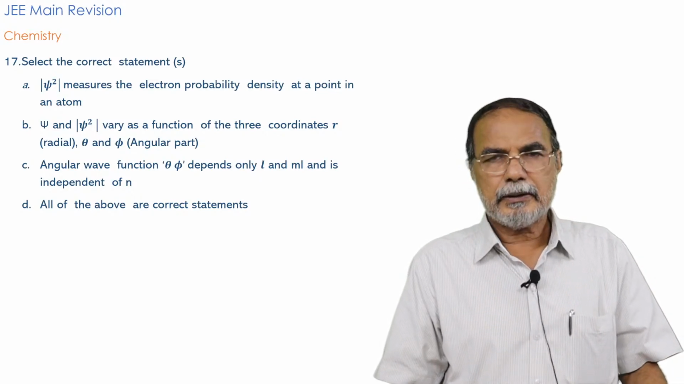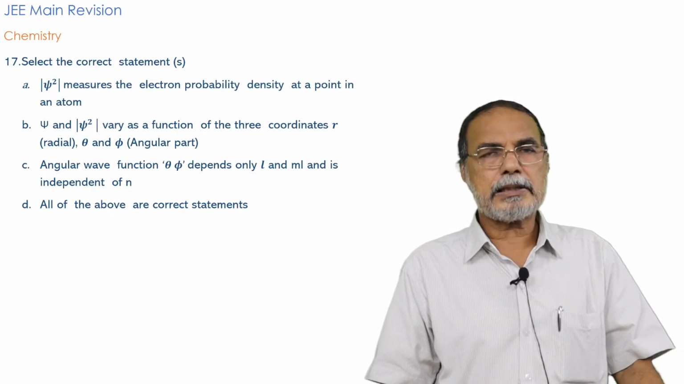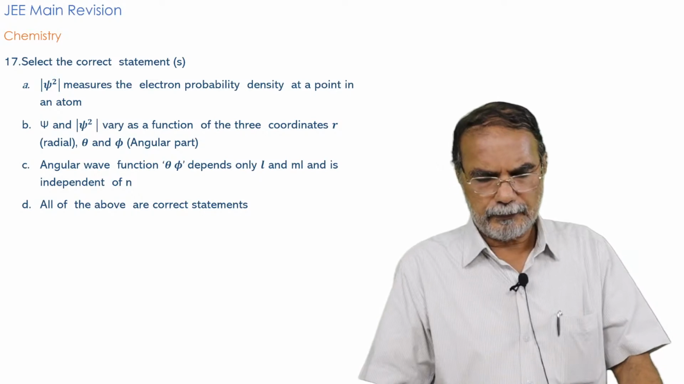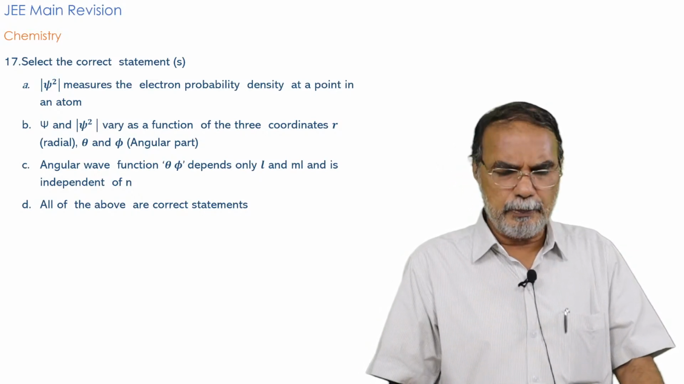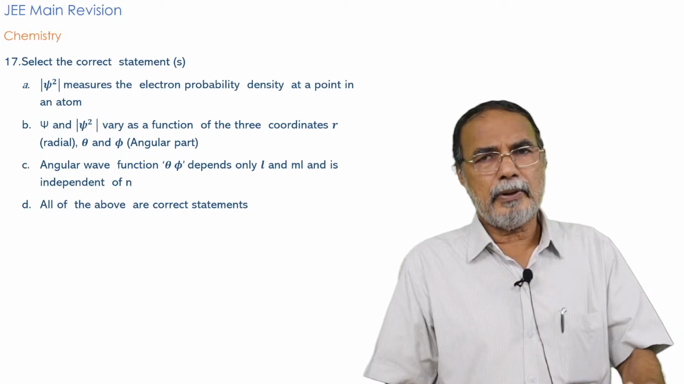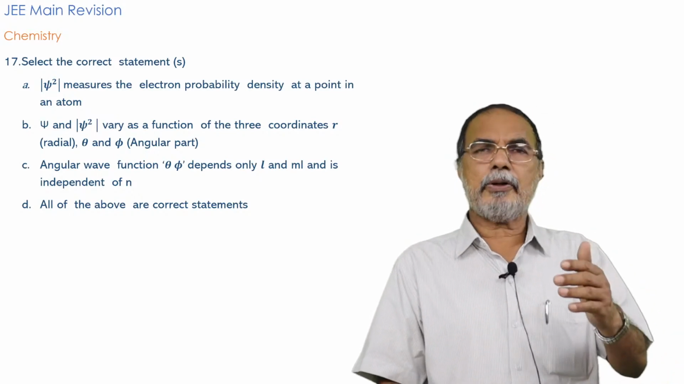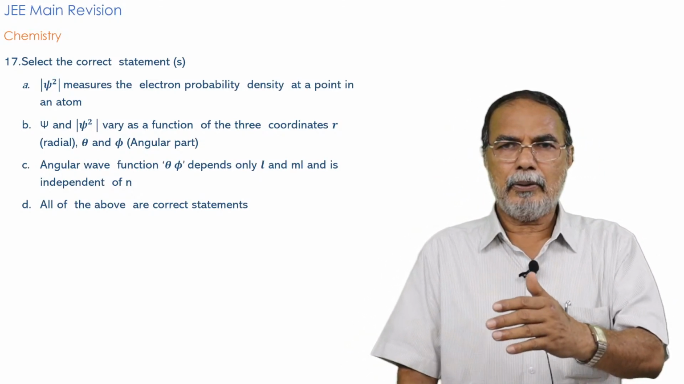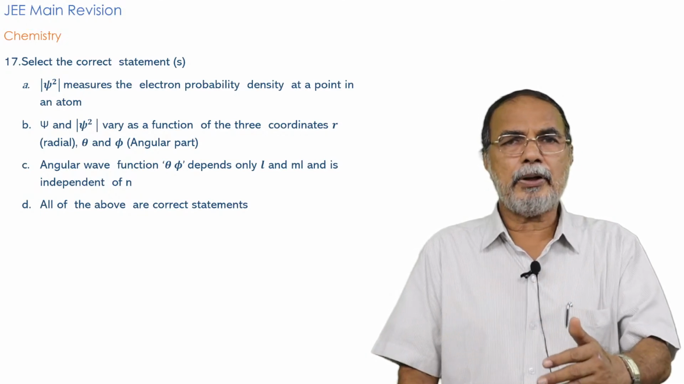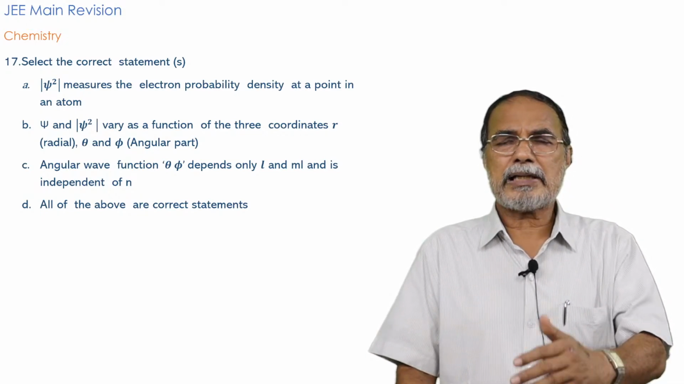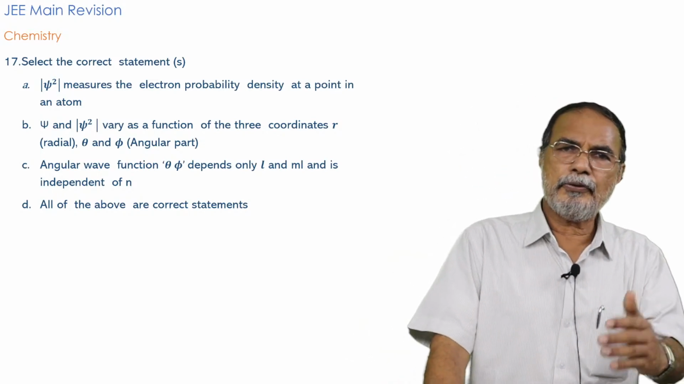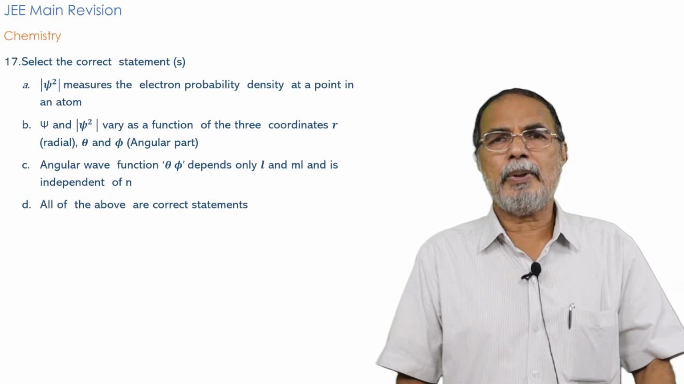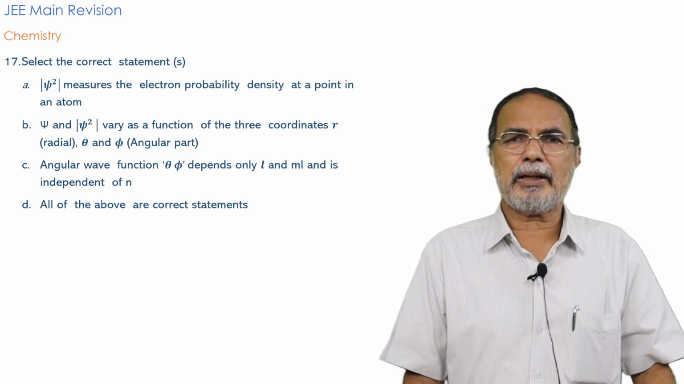One is the radial coordinate, that is r, and the other is the coordinates representing the angular part of the wave function, that is theta and phi. That also is correct. It's a routine statement. And the third is one which I have already mentioned: the angular wave function theta phi depends only on L and ML, or L and M, and is independent of n, whereas the radial wave function is dependent on n. So statement C is also correct, which means all the 3 statements given A, B, C are correct.